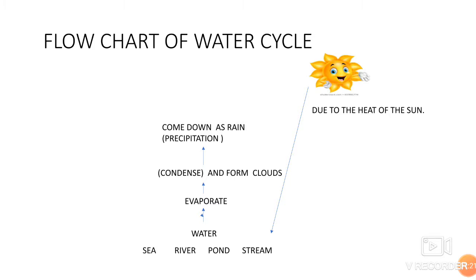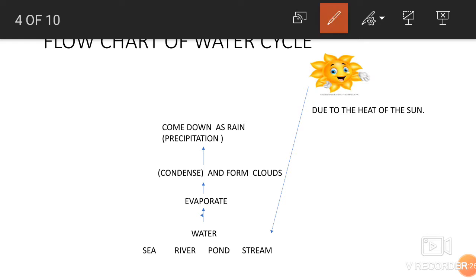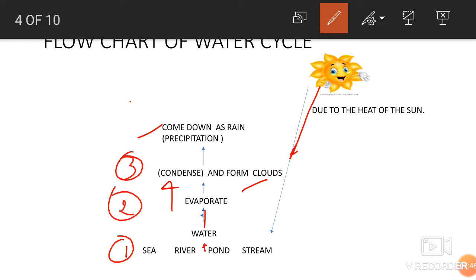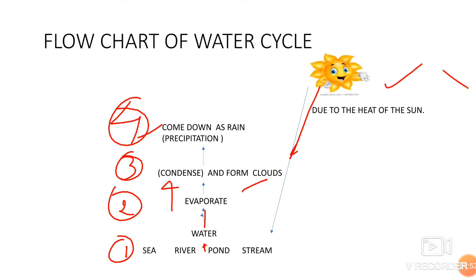Now this is a flow chart I have made to make things easier to learn. This is how you have to learn. The water from the sea, river, ponds, and streams gets evaporated due to the heat of the sun. It goes up, it condenses, it cools down. Then it comes down as rain. So number one, the water starts evaporating. That is number two, it condenses. Then the precipitation. And who is the main person over here? It's all due to the heat of the sun.